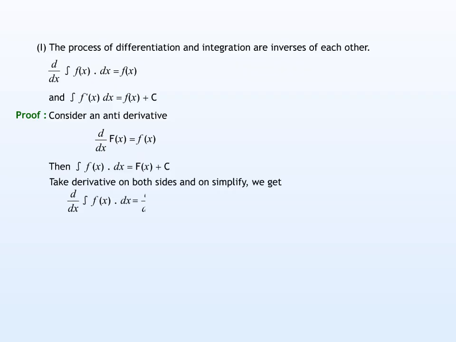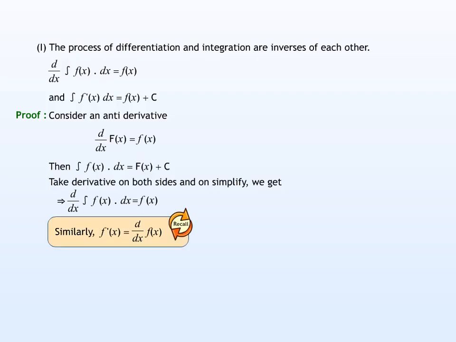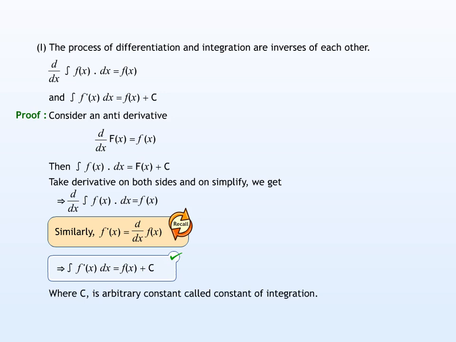Further, take the derivative on both sides, and on simplifying we get d/dx of the integral of f(x) is equal to f(x). Therefore, we have proved the property. Similarly, for f'(x) = d/dx of f(x), the indefinite integral of f'(x) dx is equal to f(x) + c, where c is an arbitrary constant called the constant of integration.